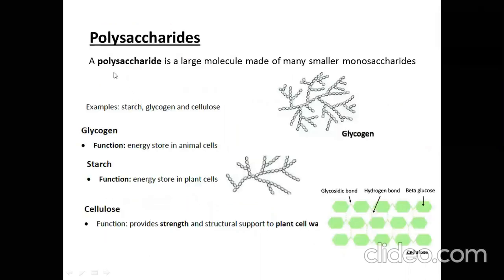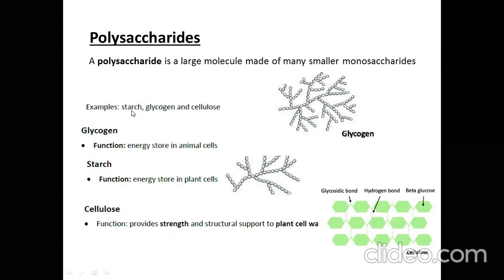Now, polysaccharide. Polysaccharide is a large molecule made of many smaller monosaccharides. When more than two monosaccharides join together, that will form polysaccharide. Examples of polysaccharide are starch, glycogen, and cellulose.